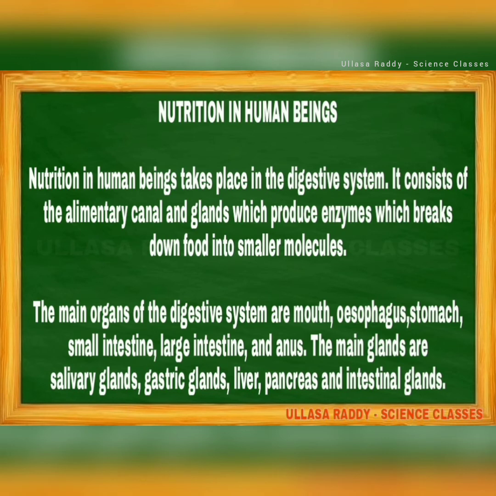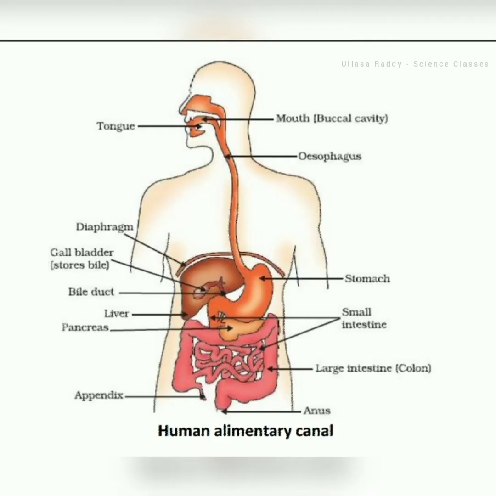Nutrition in human beings takes place in the digestive system. It consists of the alimentary canal and glands which produce enzymes that break food down into smaller molecules. The main organs of the digestive system are mouth, esophagus, stomach, small intestine, large intestine and anus. The main glands are salivary, gastric, liver, pancreas and intestinal glands. Let's see this diagram. This is a human alimentary canal.